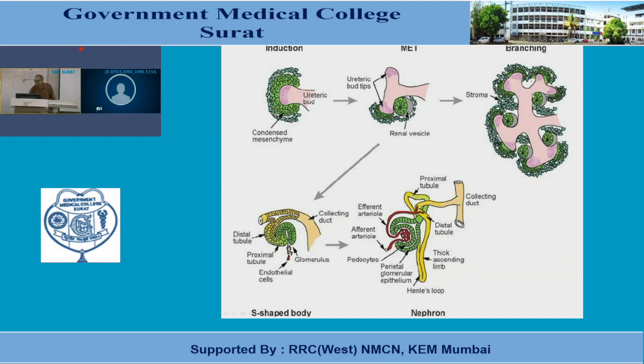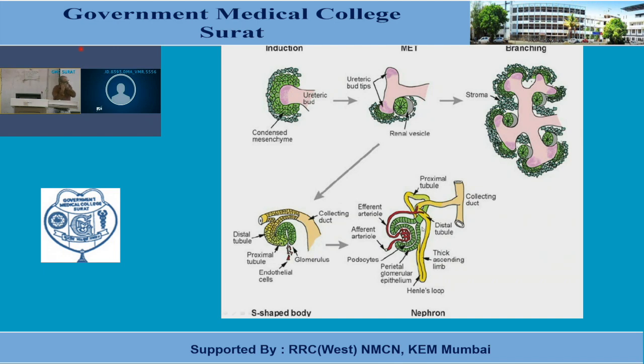Here you can see, this is a single renal vesicle. Actually, all this is the single renal vesicle up to here, and this one is the collecting duct. Now see the transformation of the structure from this type into this morphological shape. So what happens?